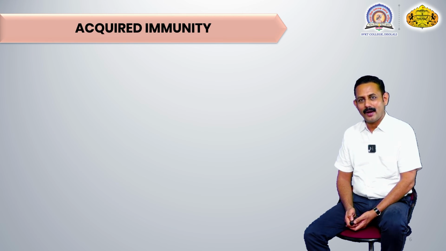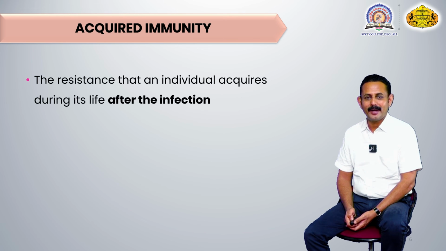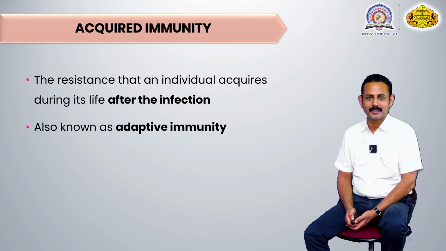So acquired immunity means it is a resistance that an individual acquires during its life after the infection. This word, after the infection, is very important, because this immunity comes in action only and only after the entry of that infectious agent, which is called antigen or pathogen.